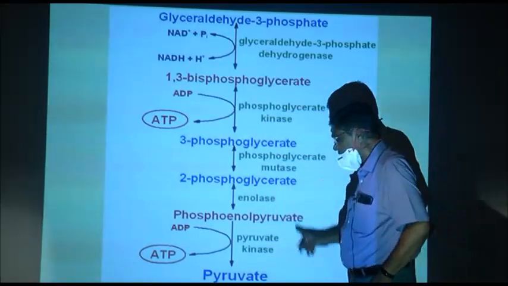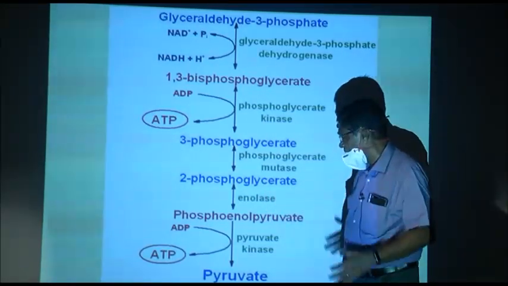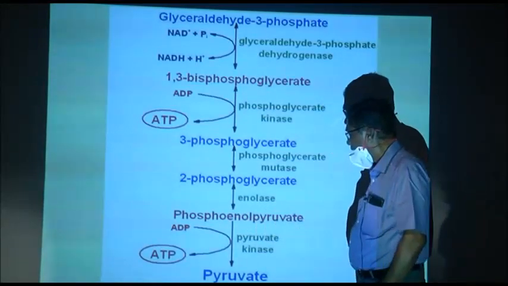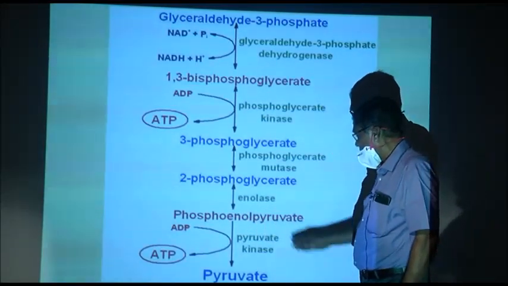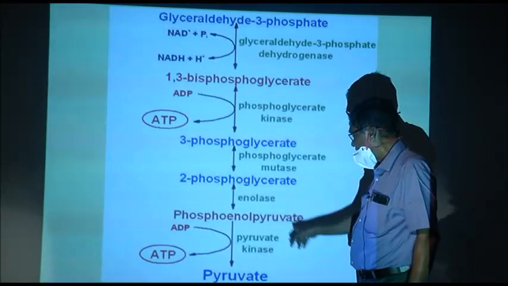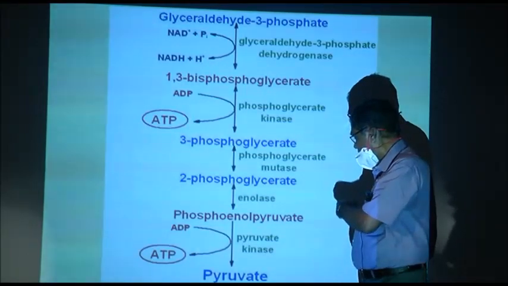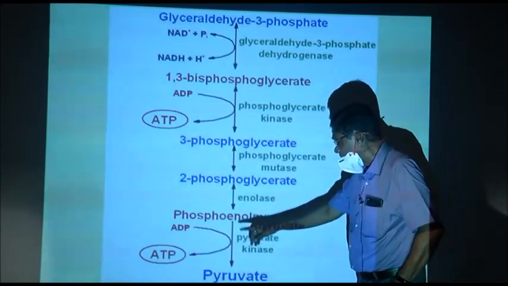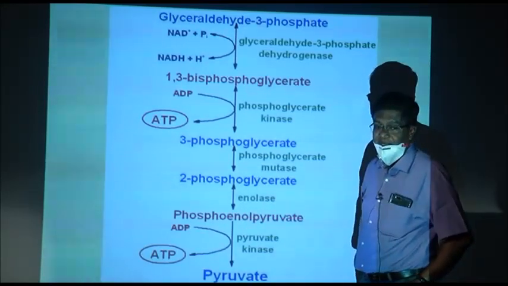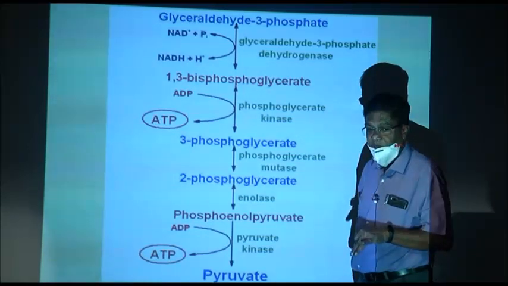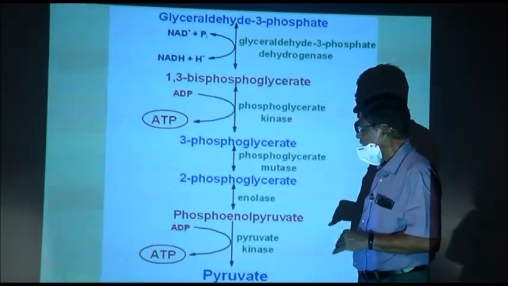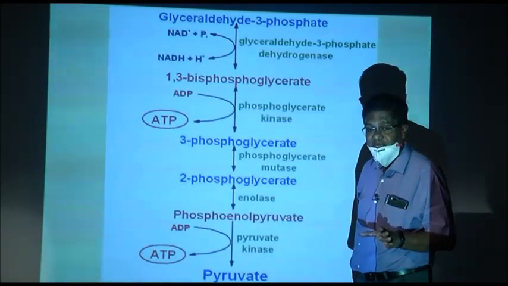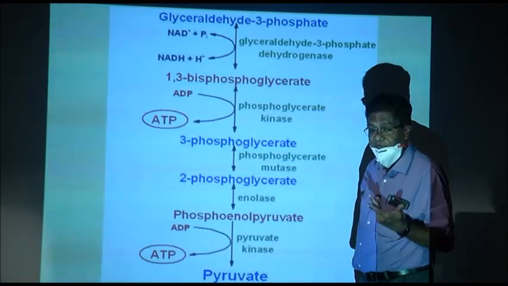And 2-phosphoglyceric acid in the presence of enolase forms phosphoenol pyruvic acid, losing water, and finally phosphoenol pyruvic acid forms pyruvic acid, losing its phosphate to ADP.